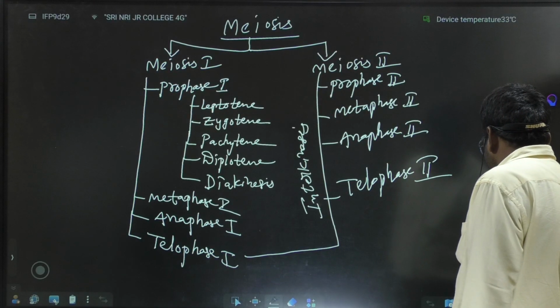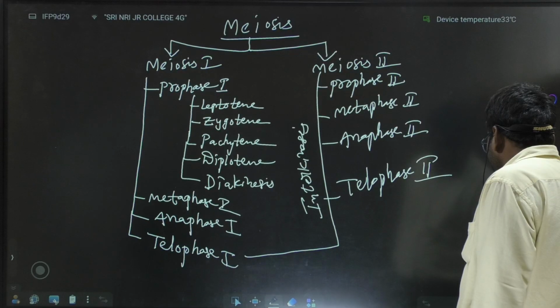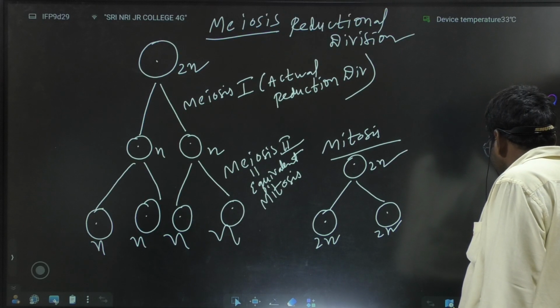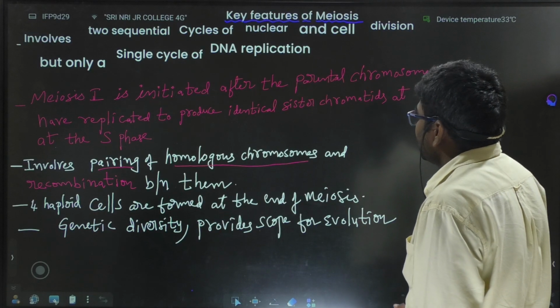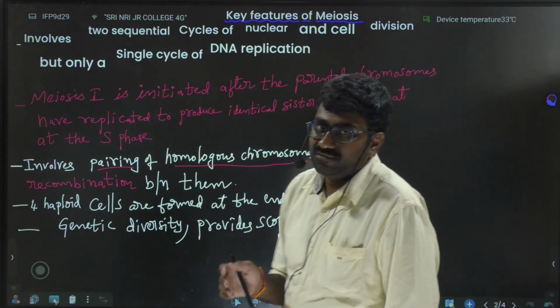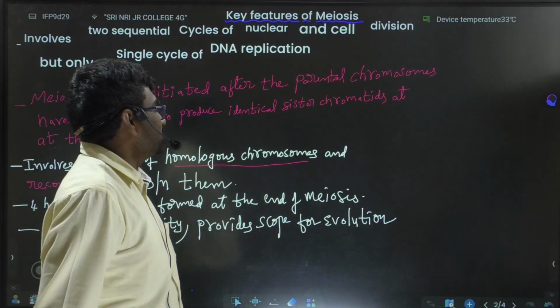We shall move to the previous slide. The question is the key features of meiosis.